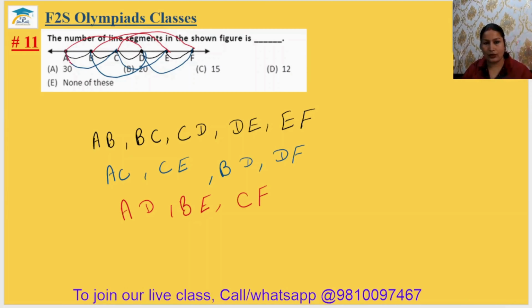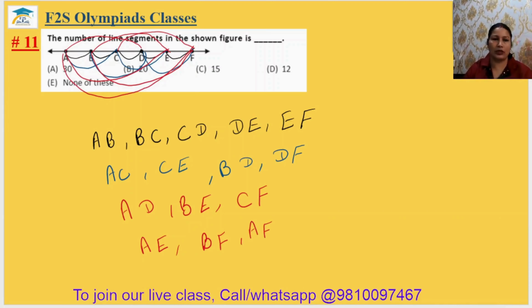Now, leaving three dots. देखो AE. ठीक है. Now BF. Is there any more? No. But there is leaving all the dots. AF. Count how many of them are.